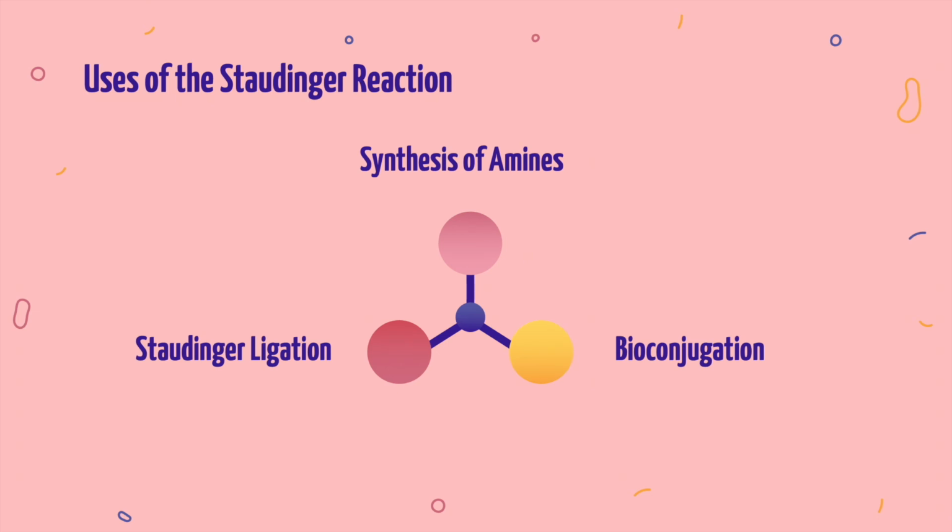The modified version of the reaction, the Staudinger ligation, is also a very helpful tool to chemists as it facilitates the linkage of two molecules to each other. This is utilized in the process of bioconjugation, as adding azides to biomolecules through an amino derivative is relatively straightforward. This is shown on the next slide with a protein.